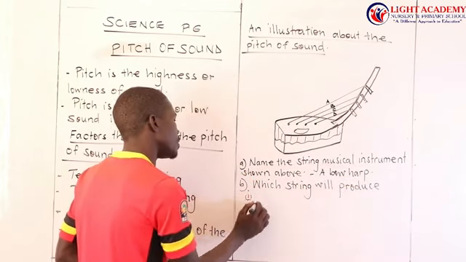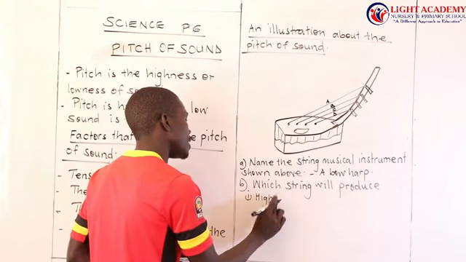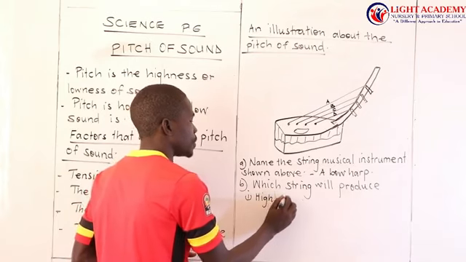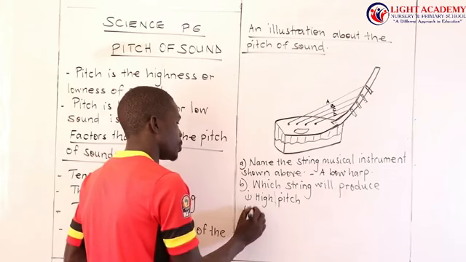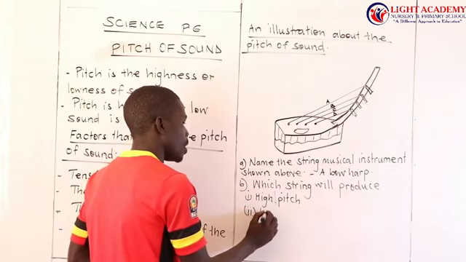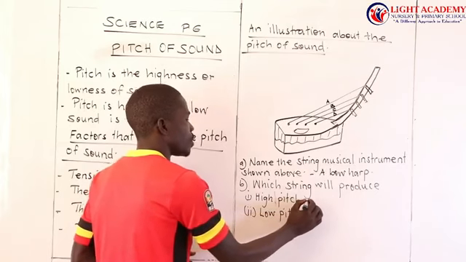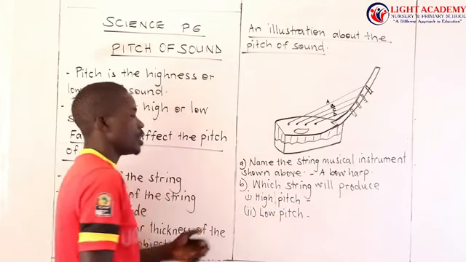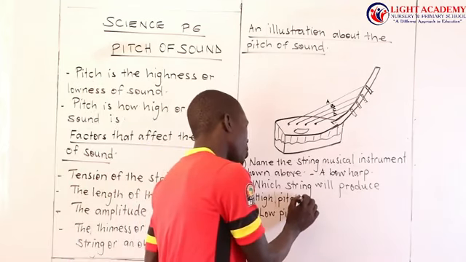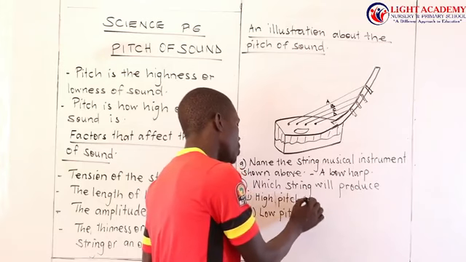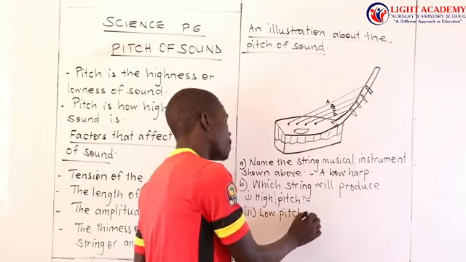Roman 1 high pitch, Roman 2 low pitch. Roman 1 is high pitch, Roman 2 is low pitch. Now they ask you, which string will produce Roman 1 high pitch, Roman 2 low pitch?